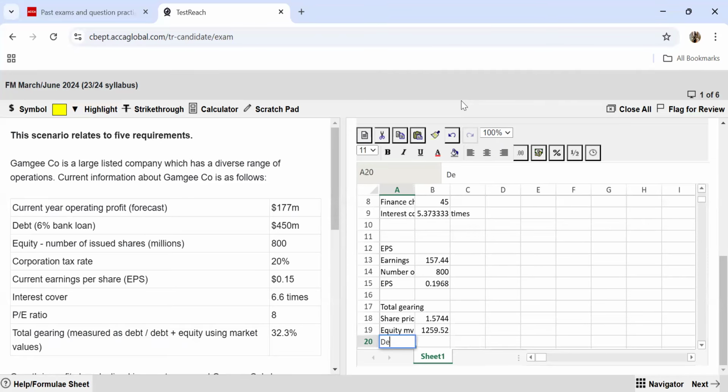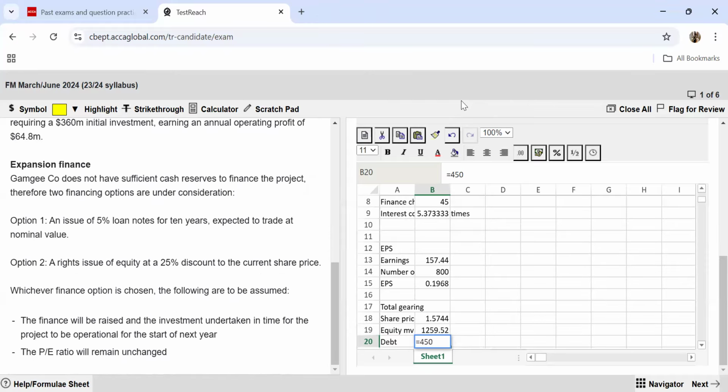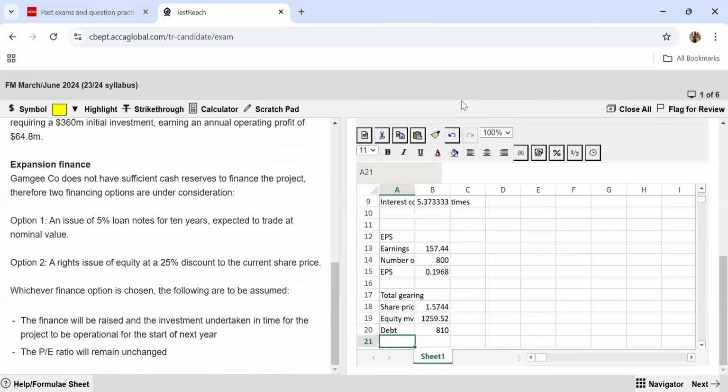Now, if you want to find out the debt market value, the existing bank loan is not traded in the market, so that remains at 450. And whatever is given to you with respect to the plan, they say it's going to trade at the nominal value. So the nominal value, that means the money that you have issued, that is the initial investment, which is 360. So your total market value of debt is 810.